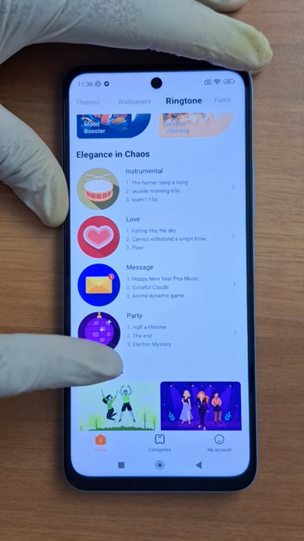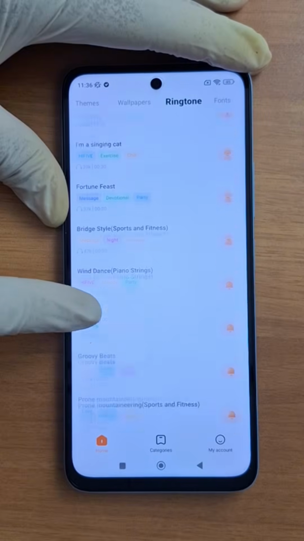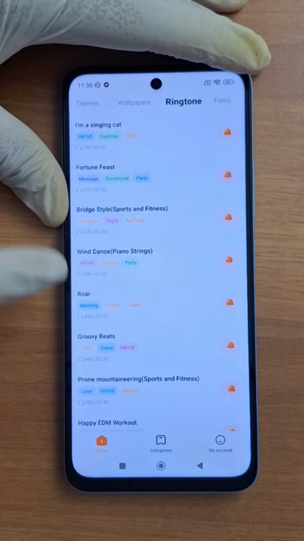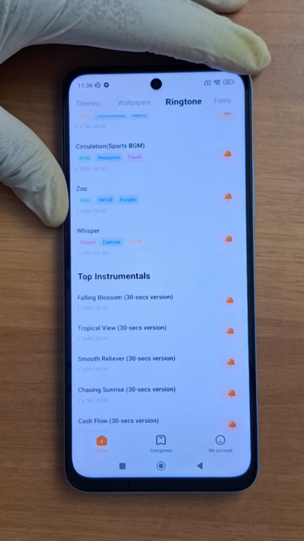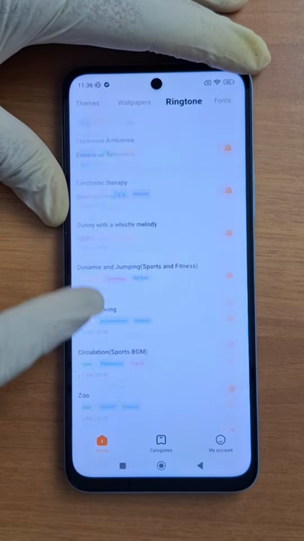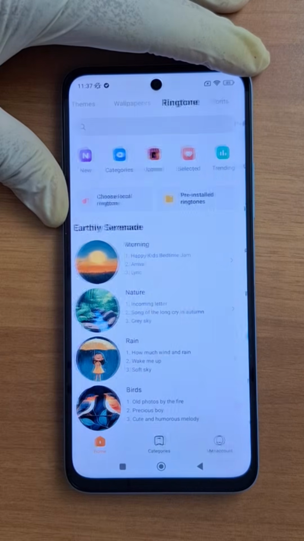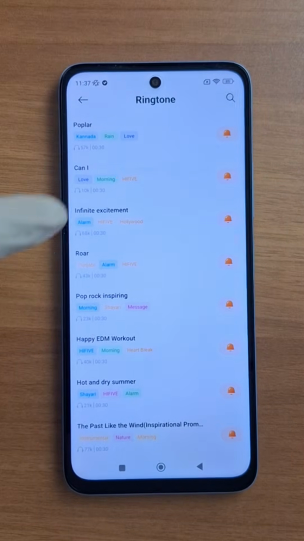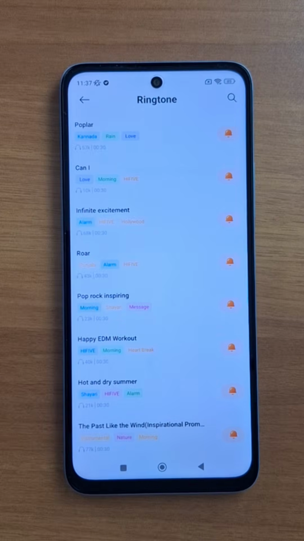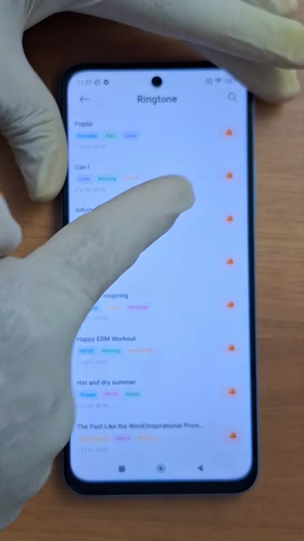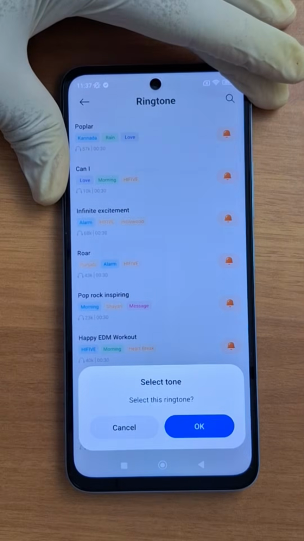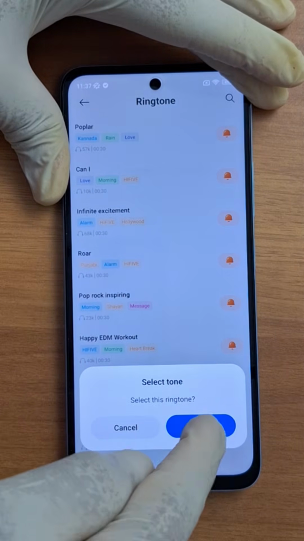You have love, message, party, and you have fortune feast, and you have beats, and so on. You just go with the category. Let's go with the first one, for example, morning. Once you press that, you will see all the ringtones available for your device. You just press one and press OK to select this ringtone.